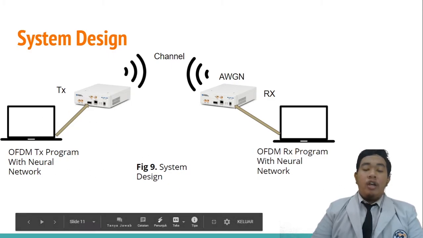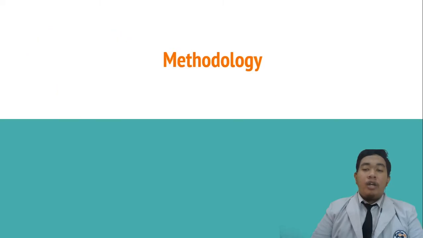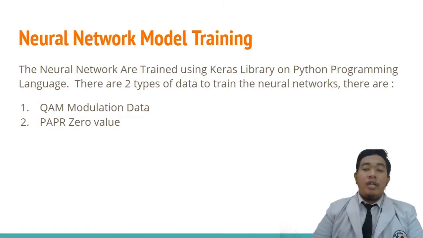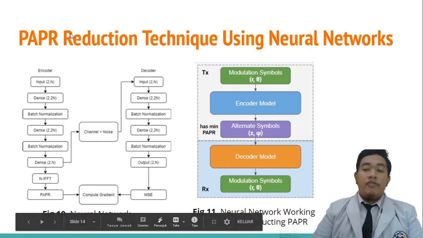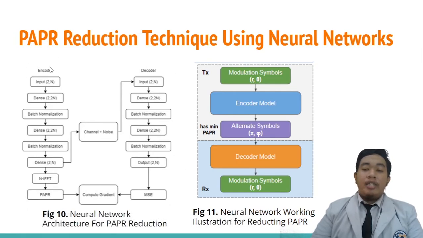For the methodology, the neural network is trained using the Keras library in the Python programming language. There are two types of data used to train the neural network: QAM modulation data and PAPR reference value. In the training phase, the neural network will be trained as one model, but actually the neural network consists of two models. The first model will be the encoder placed in the transmitter, and the second model will be the decoder placed in the receiver.